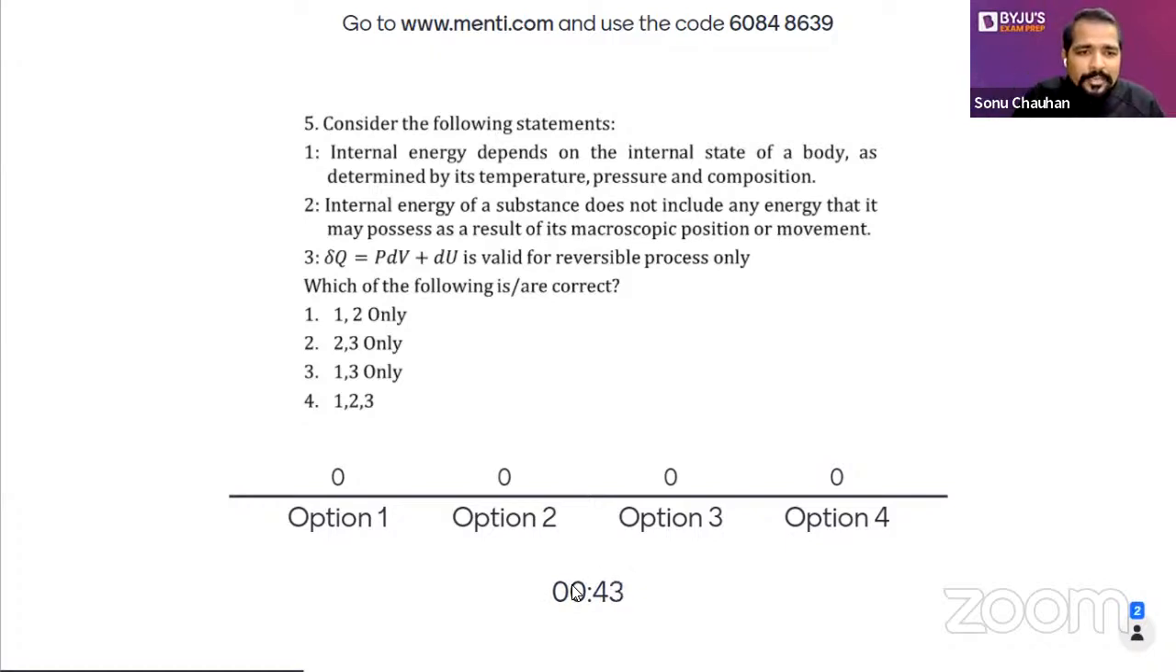This is the question from thermal. Internal energy depends upon the internal state of the body. It means it is related to vibrational energy and intermolecular energy, something like this, related to the first statement. Second, internal energy is not a function of macroscopic position or movement. And third, delta Q equals P dV plus dU is valid only for a reversible process. So just focus on this word only right now, and after that select the proper answer. Only 10 seconds are left.